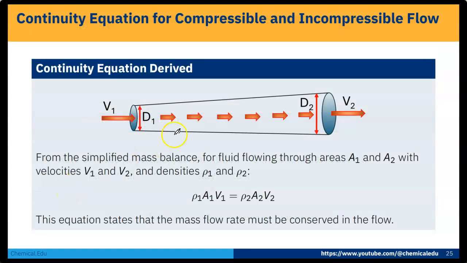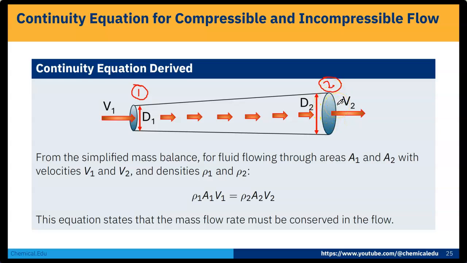Now here is a pipeline. Consider this point as point 1 and this as point 2. At point 1 the velocity is V1 and the diameter is D1, and at point 2 the velocity is V2 and the diameter is D2. Also consider that at point 1 the density is rho 1 and at point 2 the density is rho 2.